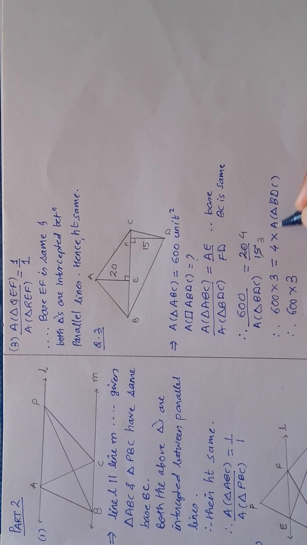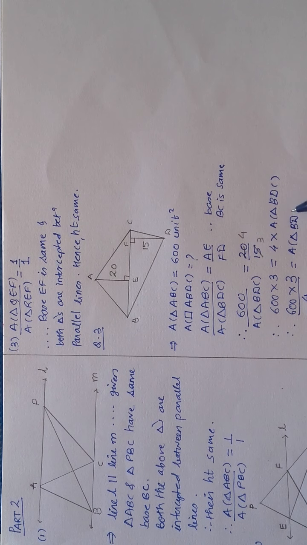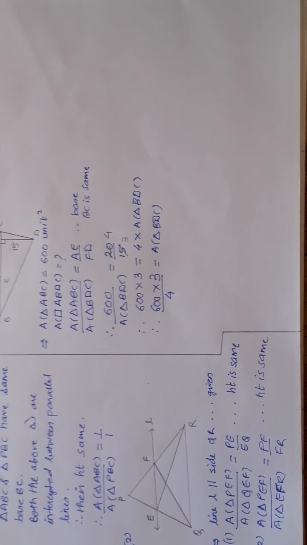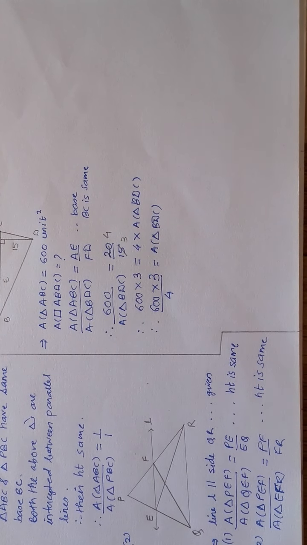Now what we get here is, I will not multiply this 600 into 3. This 4 is in the form of multiplication. I will bring it here. That is 4 is area of triangle BDC. Now question, some may think why we have shifted this 4? Because we have to find area of triangle. Until you remove this, you will not get the area of triangle. So we have to remove it, that is, you have to break the bond between them. The bond over here is multiplication. That is brought to the left side. It will become division.